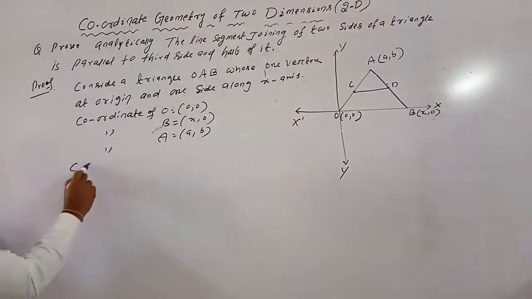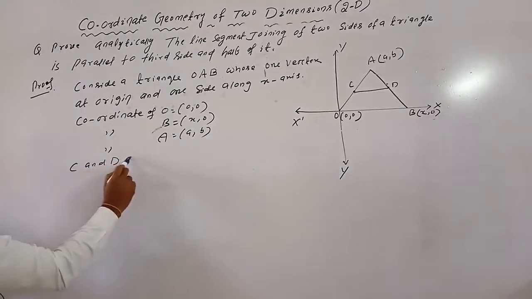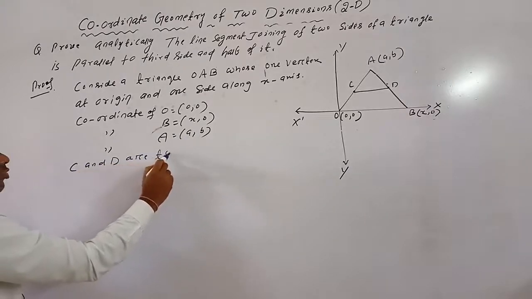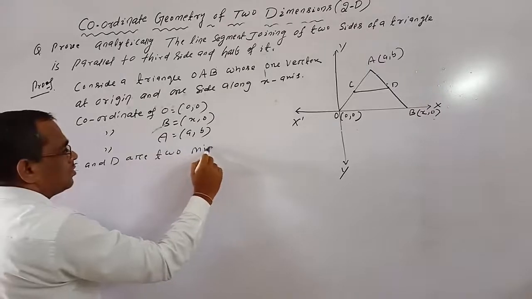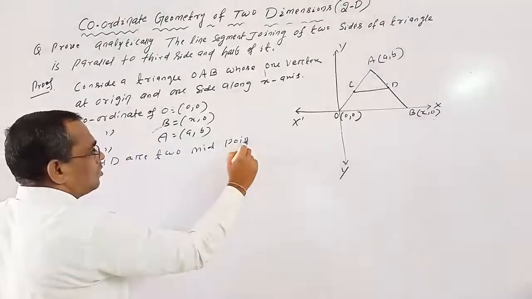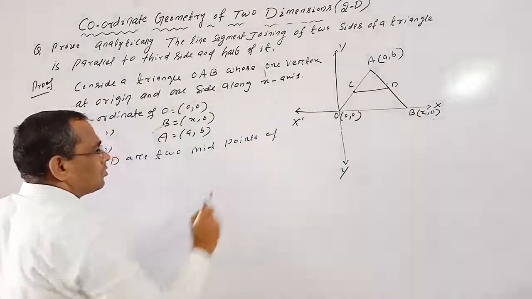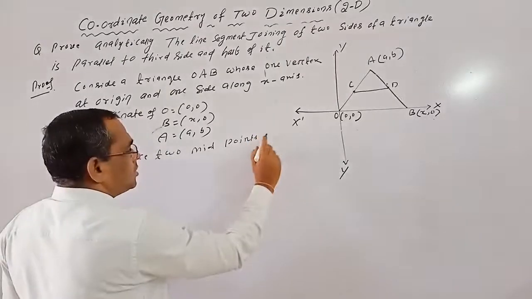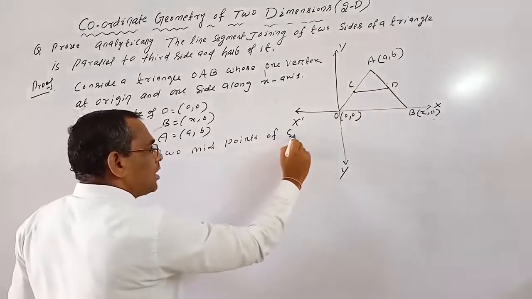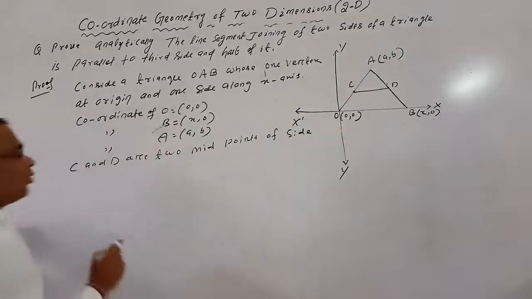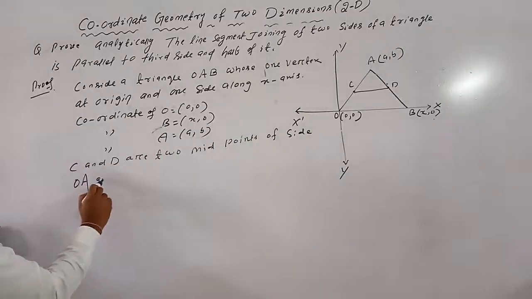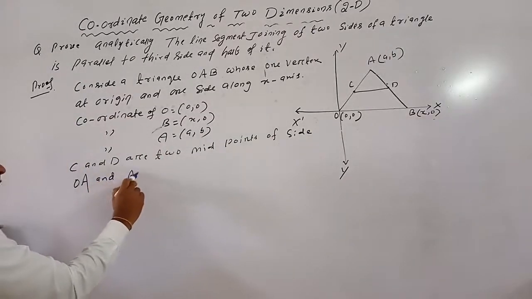C and D are the midpoints of sides OA and AB.